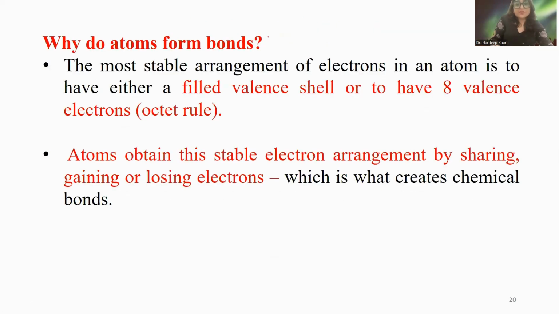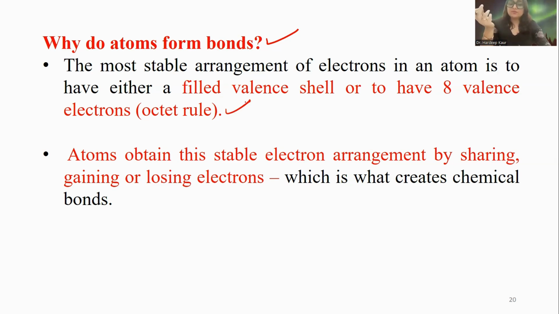So the first question: why do atoms form bonds? Because everybody in this universe wants stability. In the periodic table, every atom is trying to possess a noble gas configuration. The most stable arrangement of electrons in an atom is to fill the valence shell or to have 8 valence electrons. This is called the octet rule.